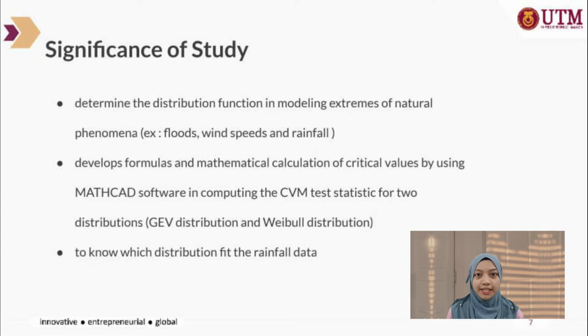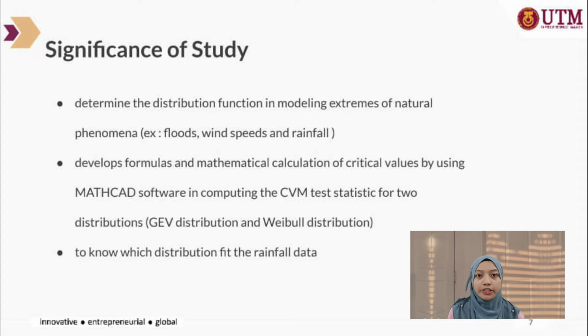Significance of study. Study of goodness of fit tests for extreme events is useful to determine the distribution function in modeling extremes of natural phenomena such as floods, wind speeds, and rainfall. This study develops formulas and mathematical calculation of critical values by using MathCAD software in computing the CVM test statistics for two distributions, which are the GEV distribution and Weibull distribution.